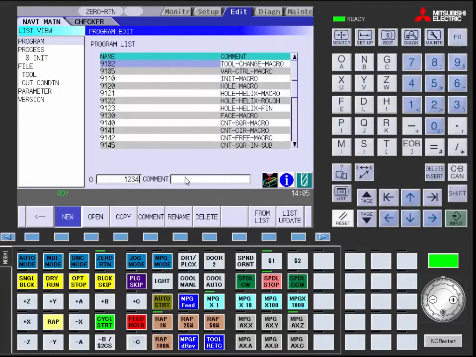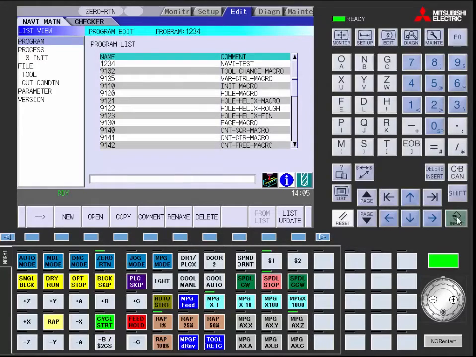Then move your cursor to the comment window by using the tab button. And you can type in the comments for the program. For this, we will use Navi test. Press the input button to put the program and comments in the edit window. This will put the program in the list as shown here.